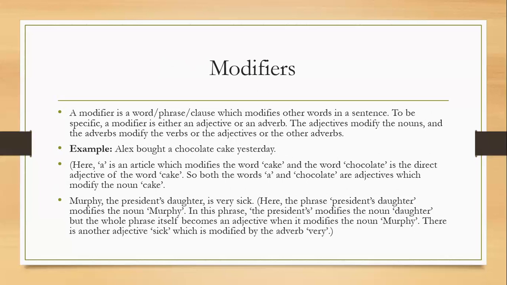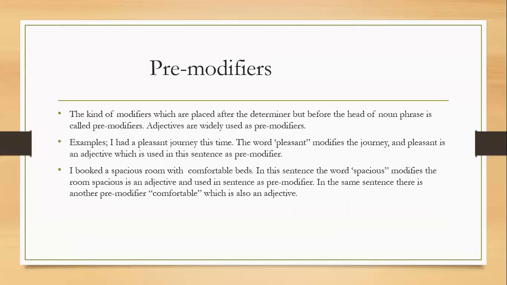In the next example, Murphy, the president's daughter, is very sick. Here, the phrase president's daughter modifies the noun Murphy. In this phrase, the president's modifies the noun daughter, but the whole phrase itself becomes an adjective when it modifies the noun Murphy. There is another adjective, sick, which is modified by the adverb very. Moving to the next slide, we have kinds of modifiers.